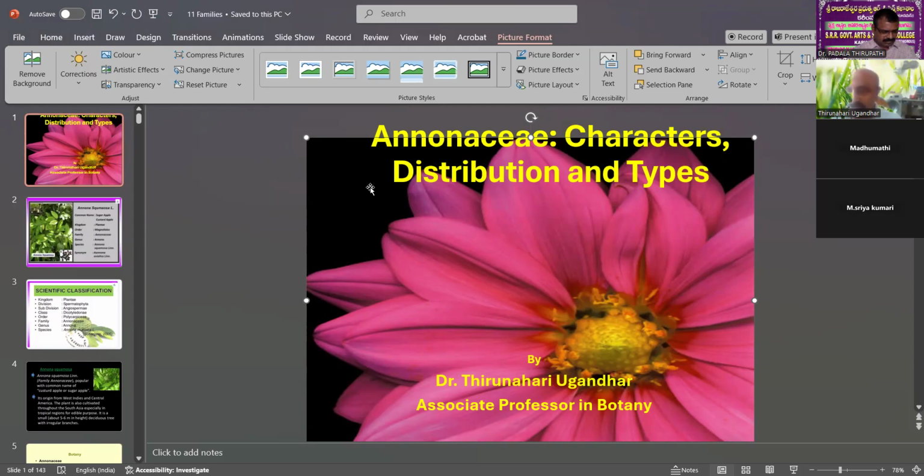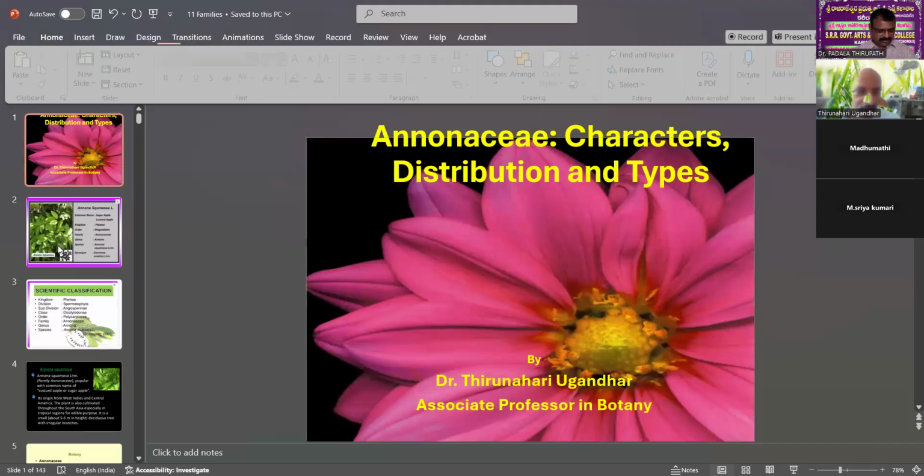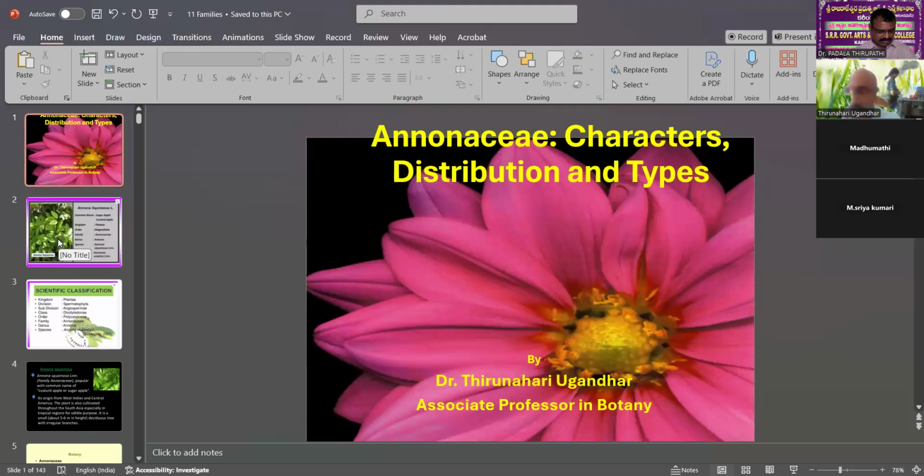The first is the taxonomical level or scientific name classification. The second one is habitat, root system, shoot system, leaves, floral characters, inflorescence, flower, petals, sepals, androecium and gynoecium, floral formula, economic importance, and other character features are included. Today we take the first family, the Annonaceae family.